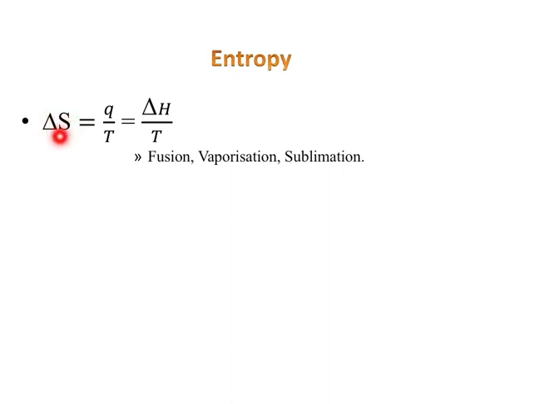Entropy is denoted by S. So change in entropy is equal to Q by T. For a reaction we say del H by T. And there are many processes: fusion, evaporation, sublimation. They are all spontaneous. So for fusion, the enthalpy is enthalpy of fusion. For evaporation, the enthalpy is enthalpy of evaporation. For sublimation, the enthalpy is enthalpy of sublimation.